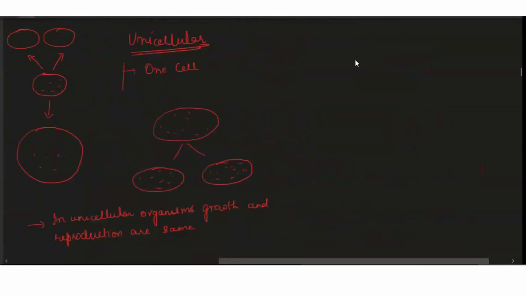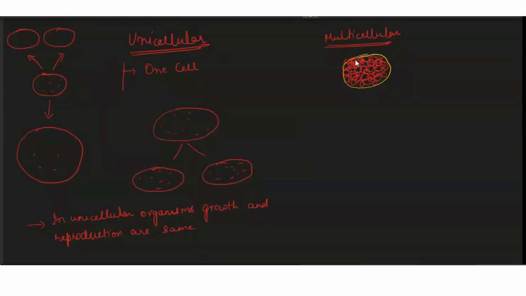But when we talk about, let's say, a multicellular organism, for example, human beings, here can you say that growth and reproduction are the same things? No. Why? Because you see, let's say this is a multicellular organism with lots of cells, trillions and trillions of cells are present, isn't it? And these trillions of cells are together making up one organism. So let's say this is one organism having this many cells.